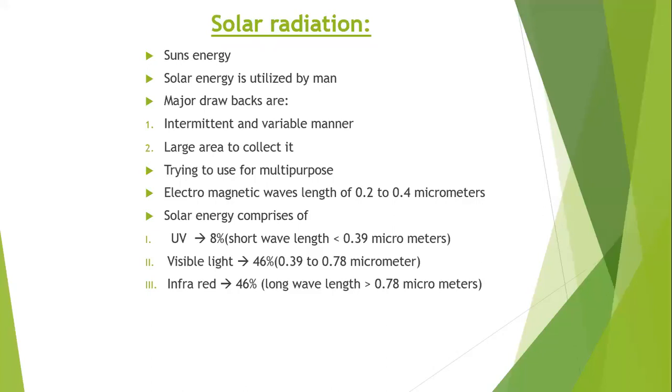A large area has to be occupied with black panels, and we have to use that energy for other purposes. For collecting that much energy we have to use a large area. A small sun ray cannot produce any electricity. Only when it comprises large heat does it give some electric power. So the input is large, and the yield ratio is low here.